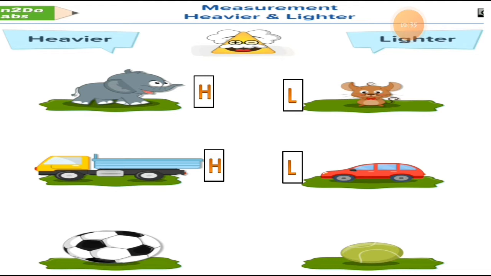Now here are two balls. One is a basketball and one is a tennis ball. If you compare these two balls with each other, which one is heavier and which one is lighter? Do you have any idea? So students, this one is H for heavier. This ball is heavier, and that tennis ball, with which all the children play cricket, is a lighter ball.